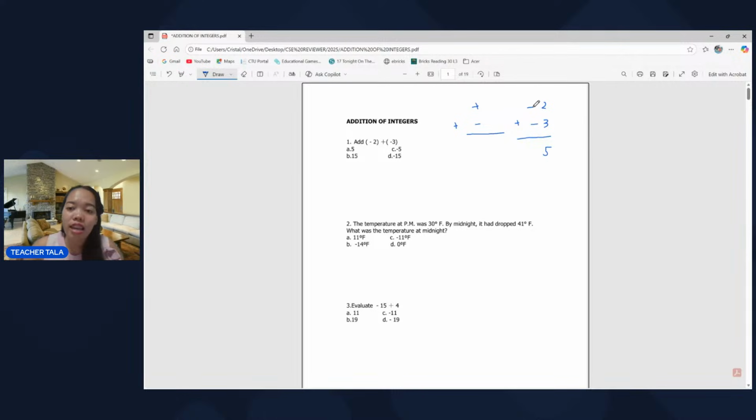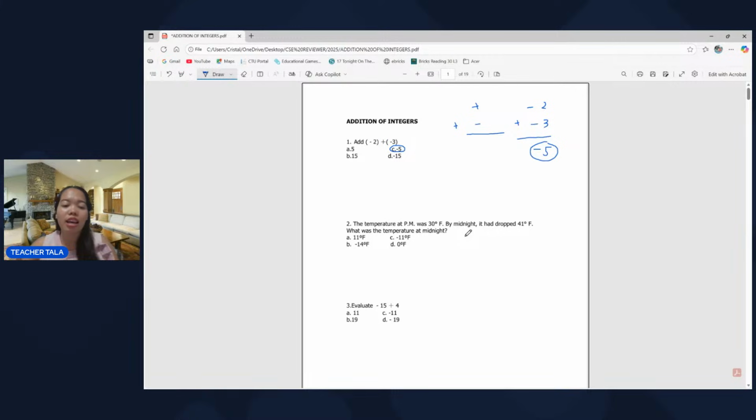And keep the sign. The sign is negative, so the answer is -5. So that's letter C. Again, same sign, add and keep the sign. Different sign, subtract, and take the sign of the greater number, then it will be exact. Okay, so now let's go to number 2.